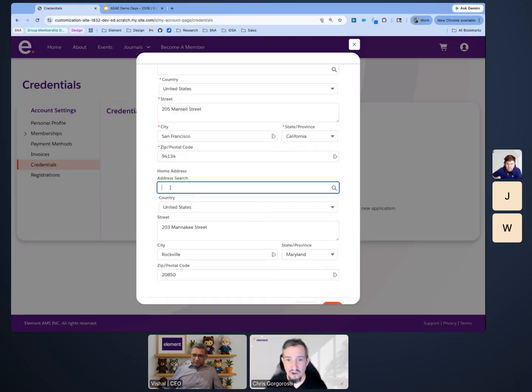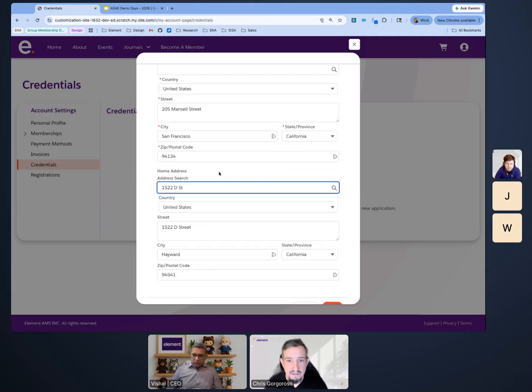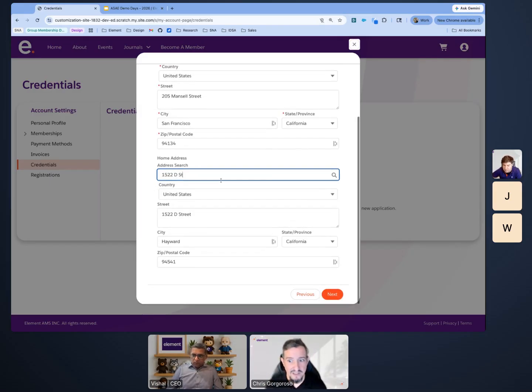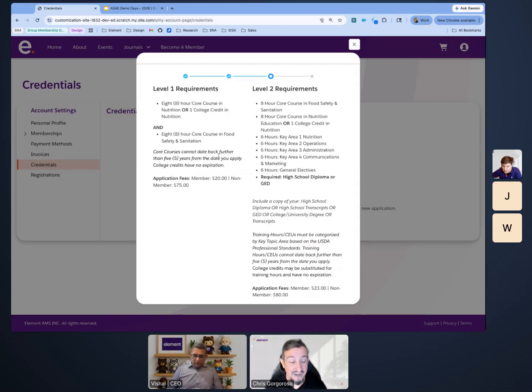And again, this is all stuff that you can configure, and these forms are really dynamic as well. So, based on what you answer, you can show different fields if you need to, and really the experience and the journey by which we're bringing Diego through, you get to define as well. Ultimately, we want Diego to pick which credential he wants to